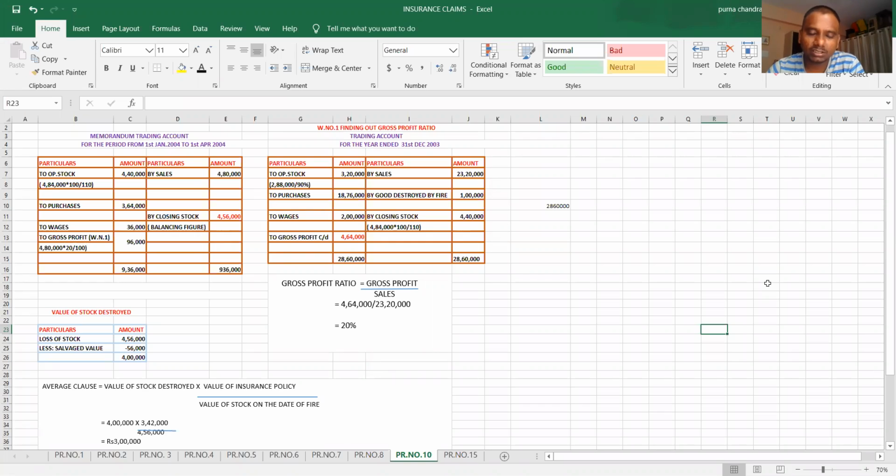I will try to explain this average clause in the next class. Take the formula first. Value of stock destroyed into value of insurance policy divided by value of stock on the date of fire. So 3 lakh rupees we have to apply to the insurance company as claim.